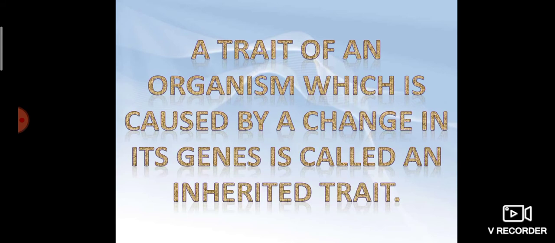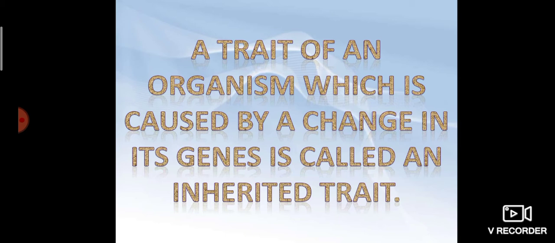Inherited traits are traits of an organism which are caused by a change in its gene. So if a trait is caused by a change in its gene, that trait can be passed to future generations. Why? Because the change happens in the gene.